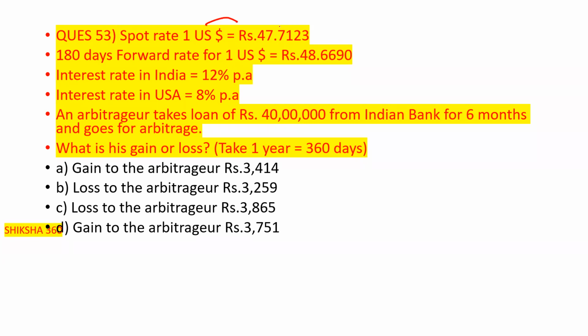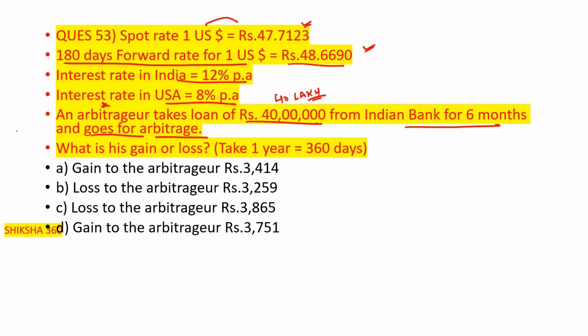Spot rate $1 is equal to 47.7123. The 180 days forward rate for the US dollar is 48.6690. Interest rate in India is 12% per annum. Interest rate in the US is 8% per annum. The arbitrager takes a loan of 40 lakh from an Indian bank for 6 months and invests that money in the US. What is his gain or loss? We take 1 year as 360 days.